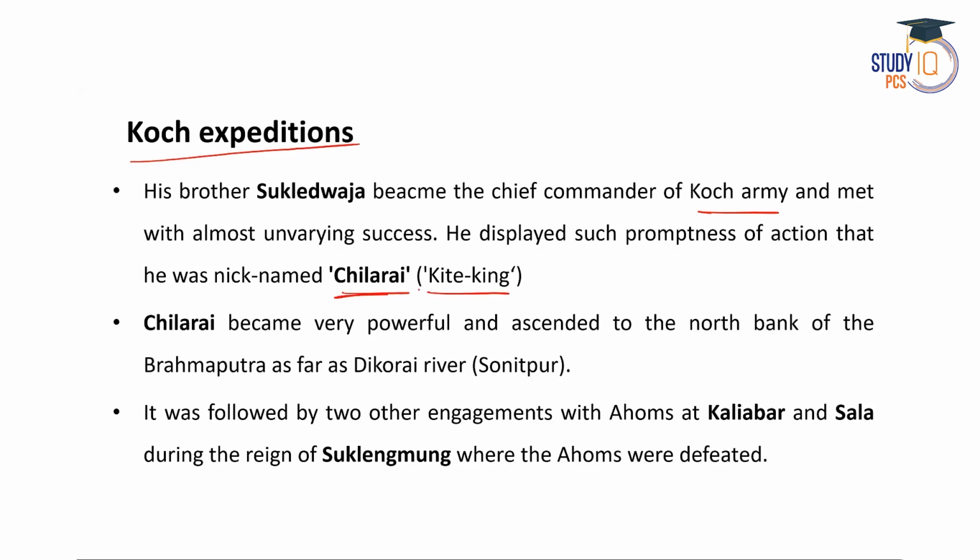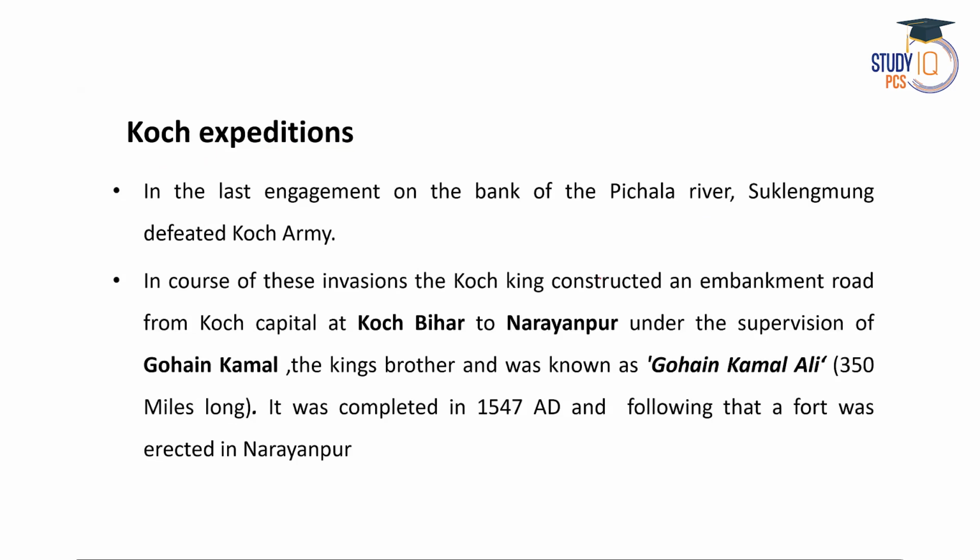And Sila Rai was very powerful, and he in fact ascended up to the north bank of Brahmaputra as far as Dikorai river. And he also engaged with battles or wars with Ahoms. The first engagement with Ahoms were at Koliabor and Khola, and it took place during the reign of Suklengmung or Gorgoya Raja. And in both those engagements, Ahoms were defeated by the Koch army led by Huklodhaj. Then in the last engagement on the bank of Pisola river, Huklodhaj was able to defeat the Koch army.